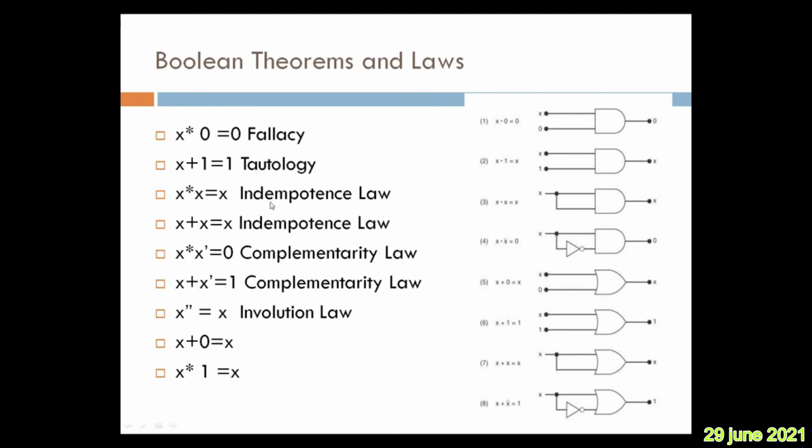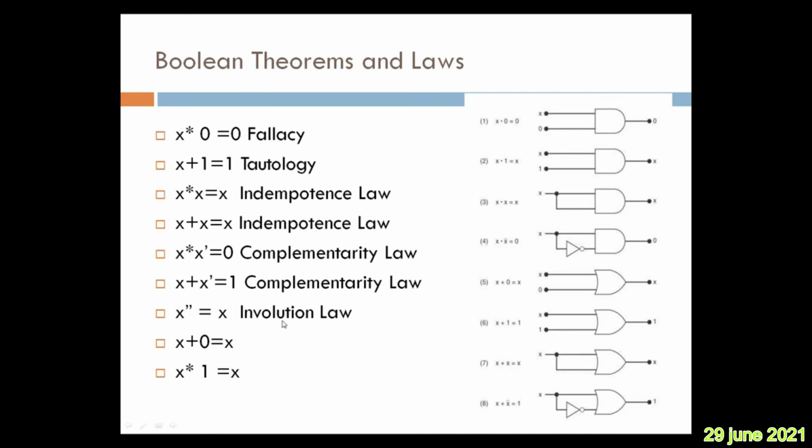The idempotence law, for multiplication, that is logical AND, and logical OR: multiply x any number of times, it is x only. Add x any number of times, it will be x only. What is the complementary law? When a variable is multiplied with its complement, it is 0. When it is added with its complement, it is 1. Involution: the complement of the complement of a variable is the variable itself. These are the properties of 0 and 1. If you add 0, it doesn't make any difference. If you multiply with 1, it doesn't make any difference.